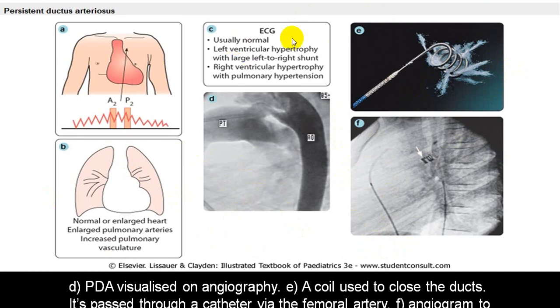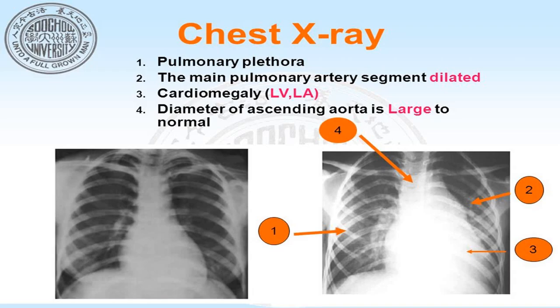In an ECG we have already told you, you will have a big LA, big LV, and RV hypertrophy you will see once the person starts developing pulmonary hypertension. So this will be a typical X-ray chest showing you a big LA, double atrial shadow, LVH, pulmonary congestion, and even you might see RVH.